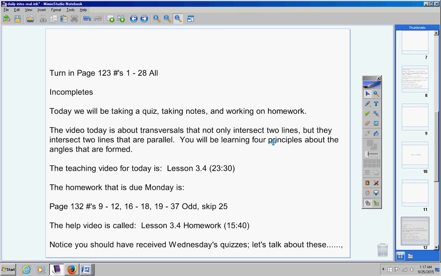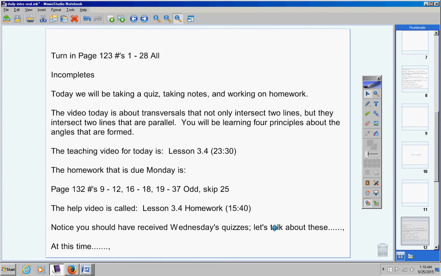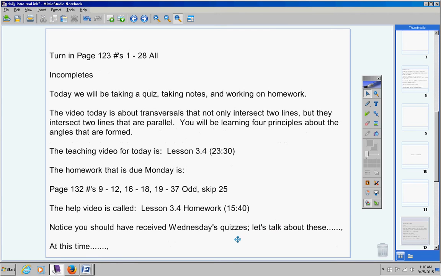Now look again. I'm not a mean person, but I told you exactly what would be on there. I told you there'd be some problems on there too, but I chose to not put those on. But the fill in the blanks, I told you to study the theorems, the definitions, any of that stuff that was on there. And so really, really learn to study for your quizzes, please, guys. Okay? Alright, at this time, go ahead and pause the video and pass out the quizzes. Once everyone has the quiz on their desk, we will then go over the quiz.